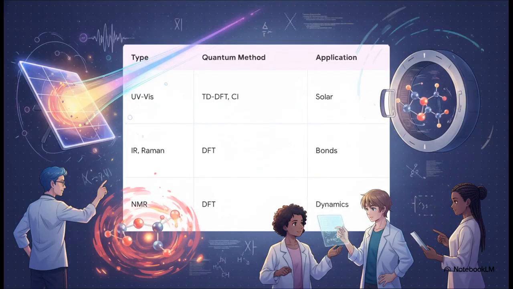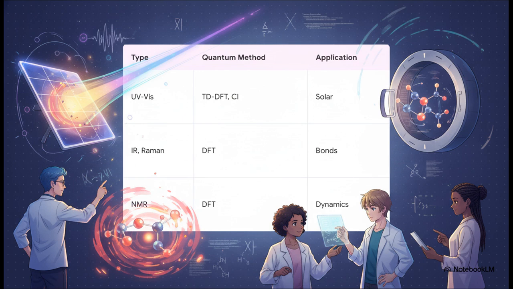All right, let's kick things off with Section 1, Predicting Spectra with Quantum Chemistry. Take a look at this holographic breakdown right here. You can see how different computational methods pair up perfectly with specific spectroscopy types. For instance, methods like time-dependent density functional theory, or TD-DFT for short, and configuration interaction are being used to predict electronic transitions for UV-Vis spectroscopy. This is exactly how researchers analyze excited states to build better, more efficient photovoltaics and solar cells.